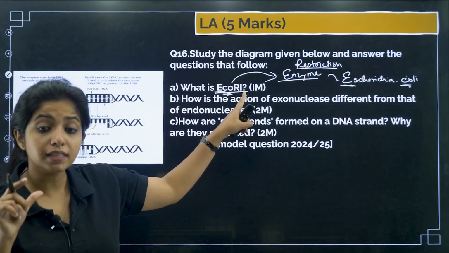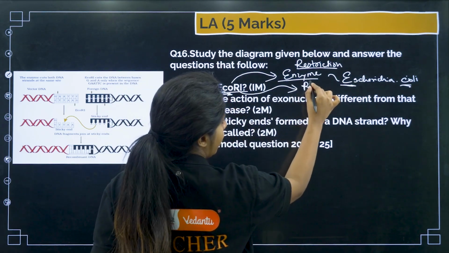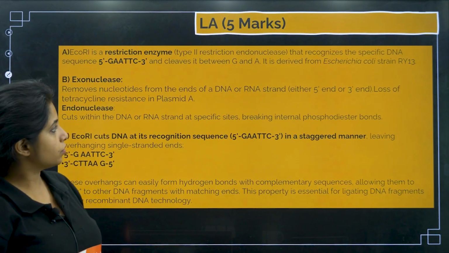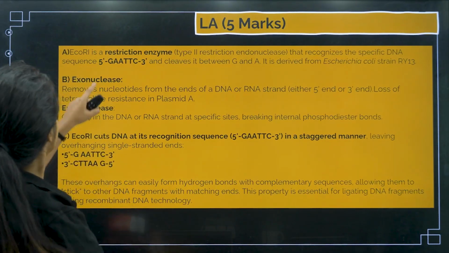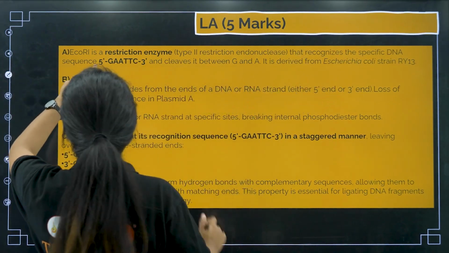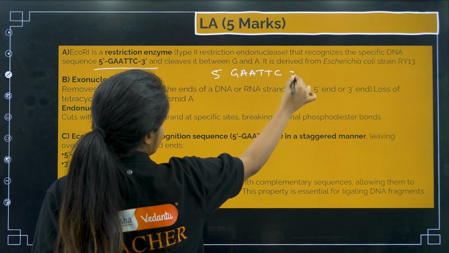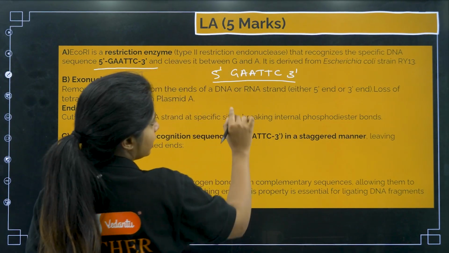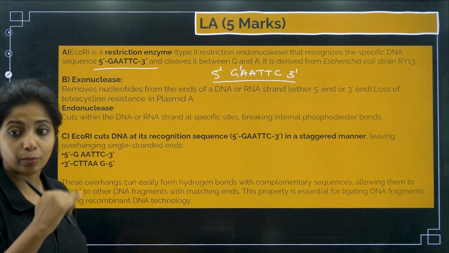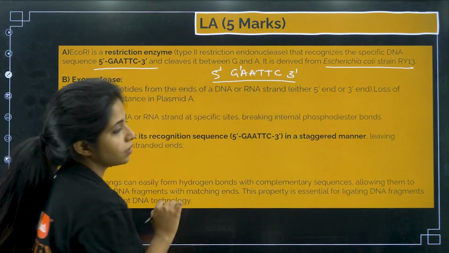Now R1 is basically the strain number. Over here you have RY13, and from there you got R1. So this is a strain number, not a sample number. EcoRI is a type 2 restriction endonuclease that recognizes a specific DNA sequence, that is 5'-GAATTC-3'. Please remember it. And it cleaves between what? G and A. It is going to make a cut between G and A. It is derived from Escherichia coli strain RY13.